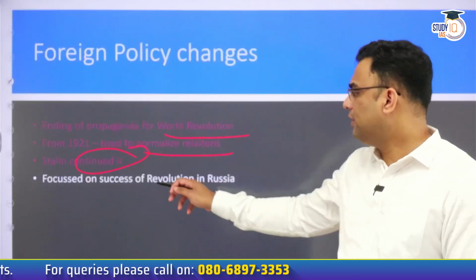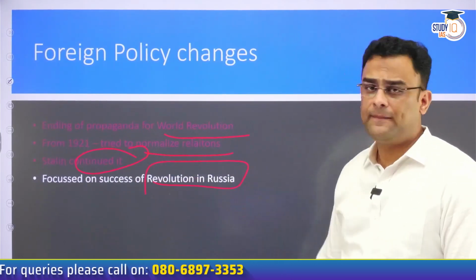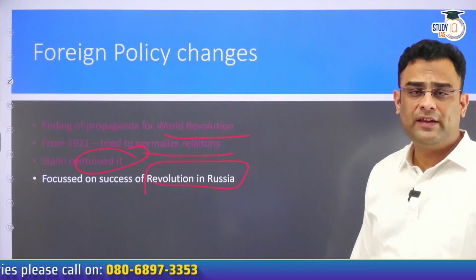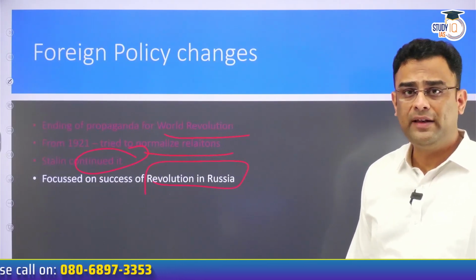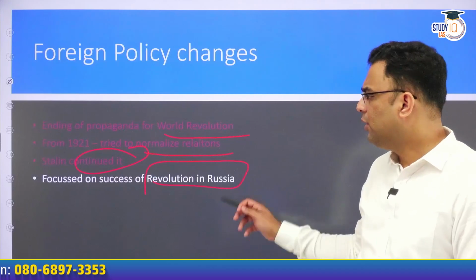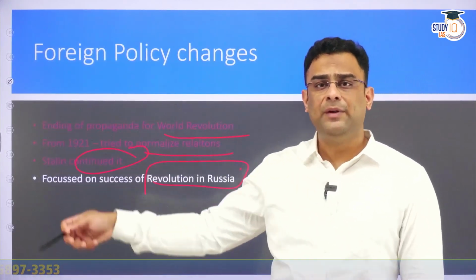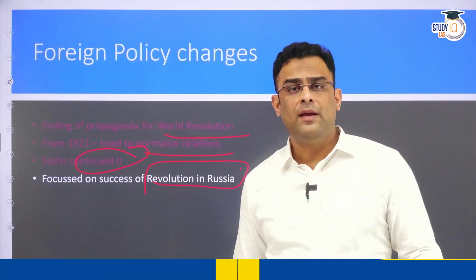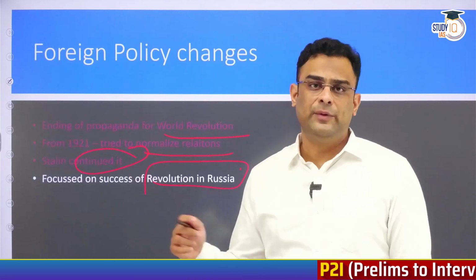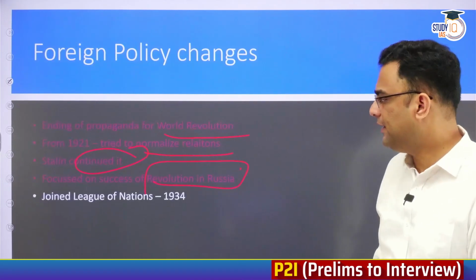He focused on revolution in Russia itself. If we make this revolution successful in Russia, then automatically others will get attracted. There is no need to go and encourage other people and tell them to follow us. Become awesome ourselves and others will automatically come to us, is the idea.